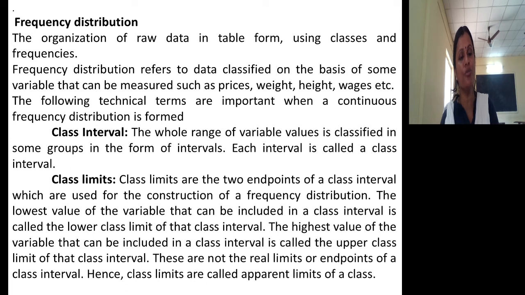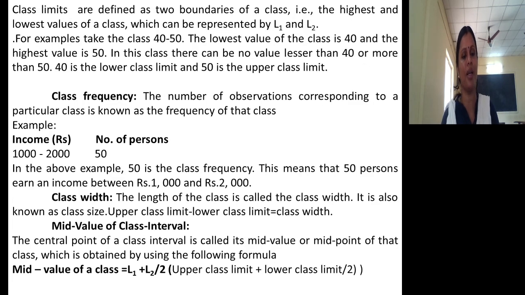When we classify data based on some variable which can be measured, it is known as frequency distribution. In frequency distribution, we should understand certain important terms. What are such terms? First one is class intervals. A class interval is nothing but the whole range of variable values which are classified in some groups in the form of intervals. Each group is called a class interval. Class limits are the two endpoints of a class interval. There are two class limits, one is the lower class limit, the other is the upper class limit. Class frequency is the number of observations corresponding to a particular class.